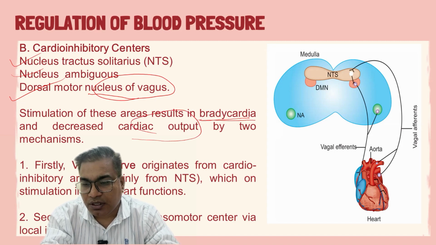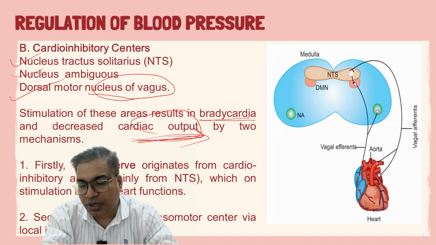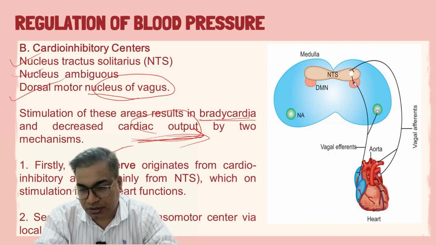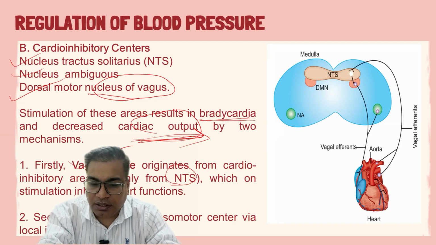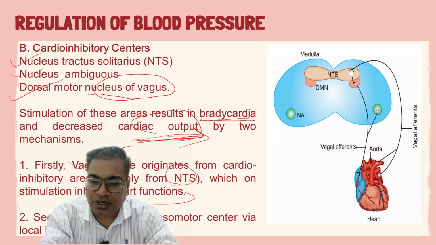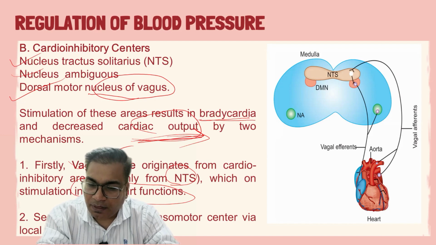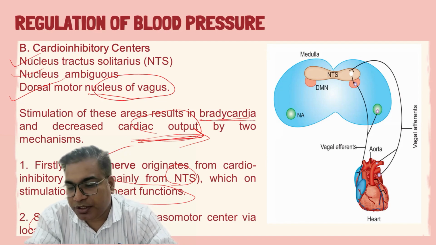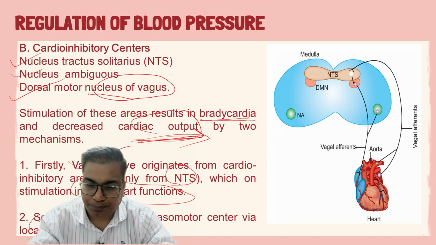This bradycardia or decreased cardiac output is mainly done by two mechanisms. The first one is through the vagus nerve, which basically originates from the nucleus tractus solitarius, and on stimulation, it inhibits heart functions. The second mechanism is the various local inhibitory interneurons, which inhibit the vasomotor center.